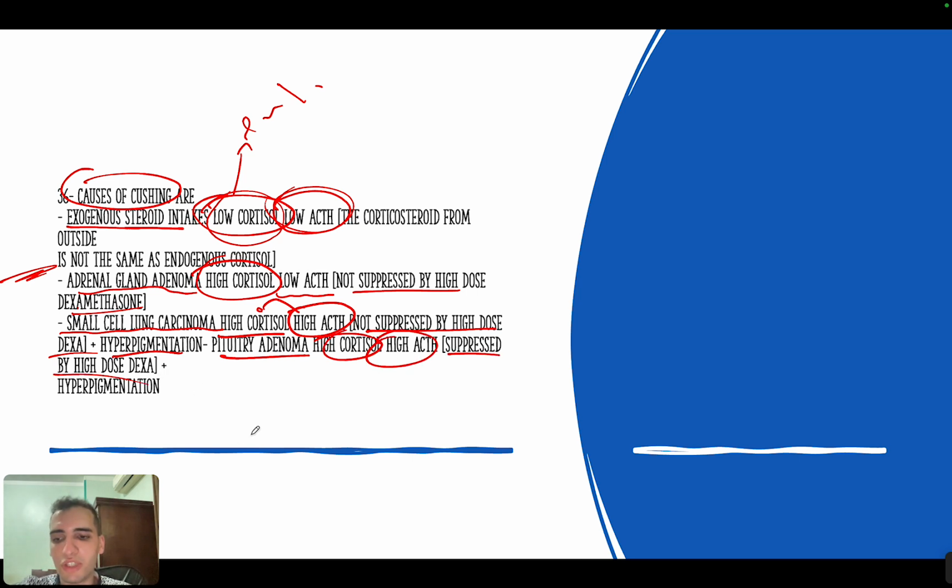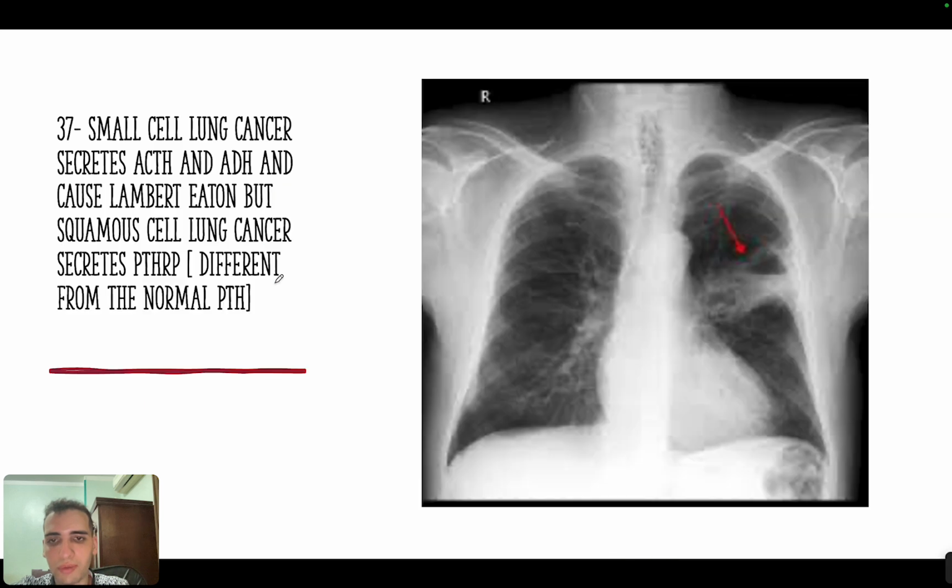So if you need to differentiate between them, pituitary adenoma is the only one that would be suppressed by high dose, okay? The difference between small cell lung cancer and the adrenal gland adenoma is that in small cell lung cancer, you will have high ACTH, but in the adrenal gland, you will have low ACTH. And both of them will not be suppressed by high dose dexamethasone.